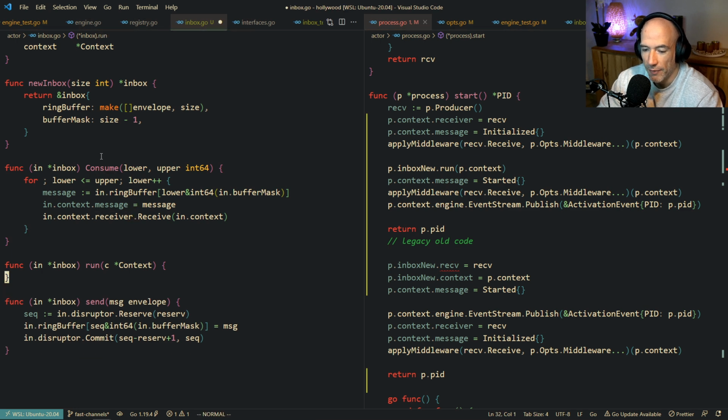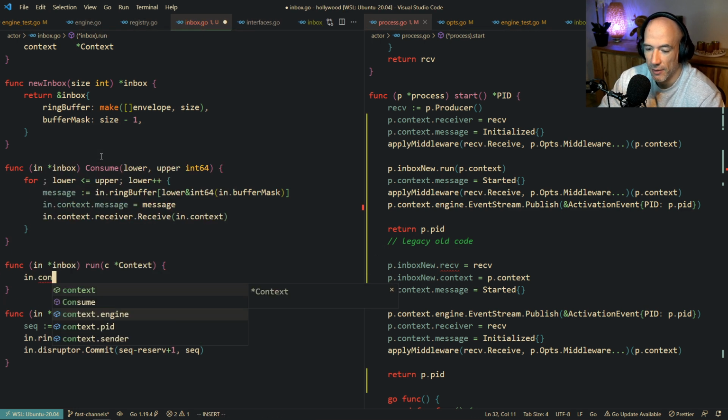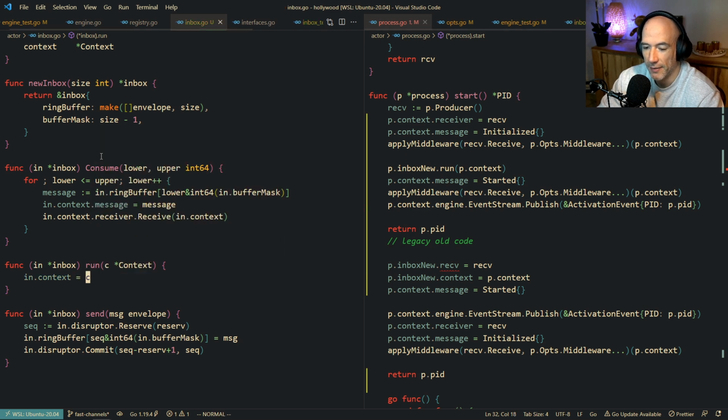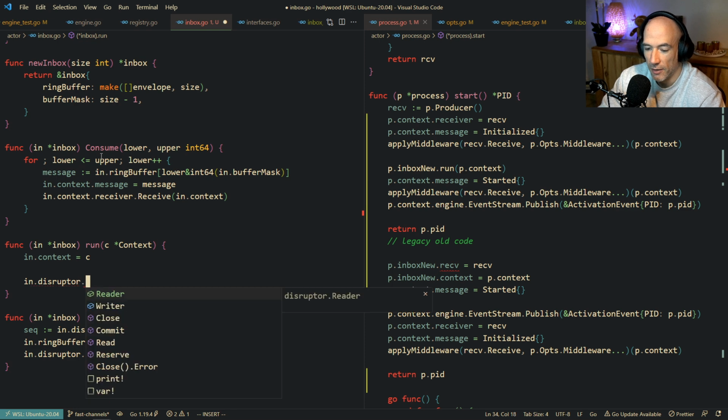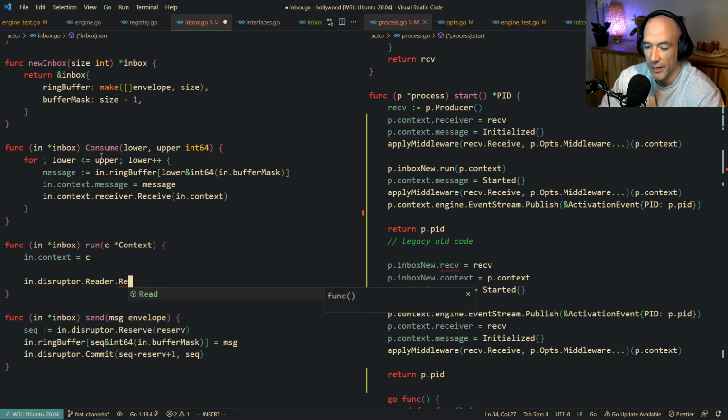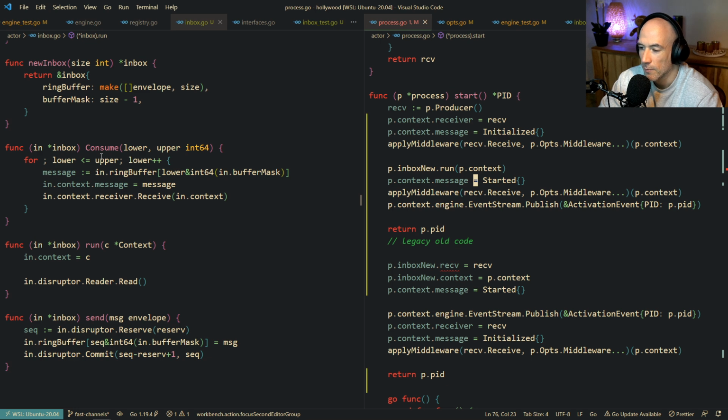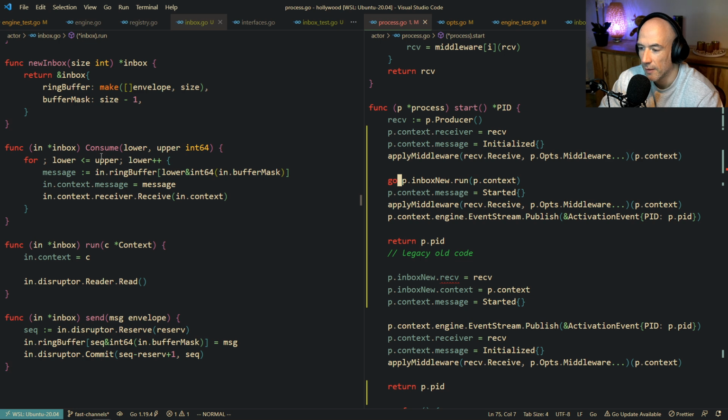So if we run, we're going to say that the in context is going to be C, and then we're going to say in disruptor reader read, something like that. So it's going to block here. It's going to block on run. Maybe I need to do a go. Or actually I can call it like this and do the go here.